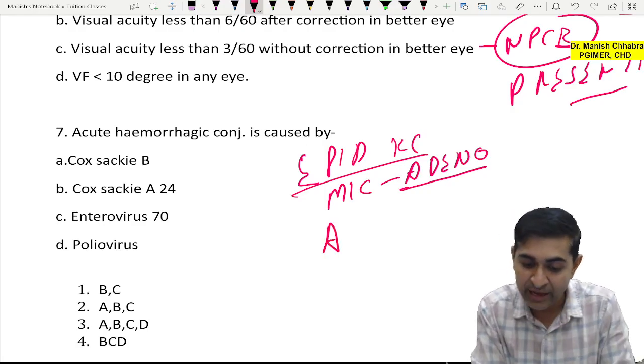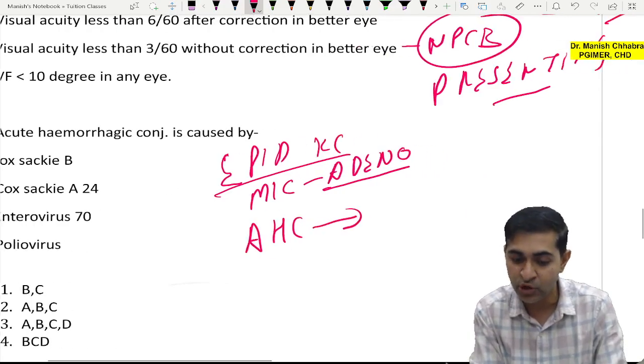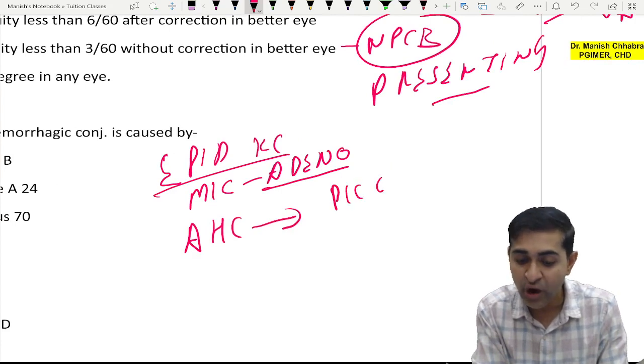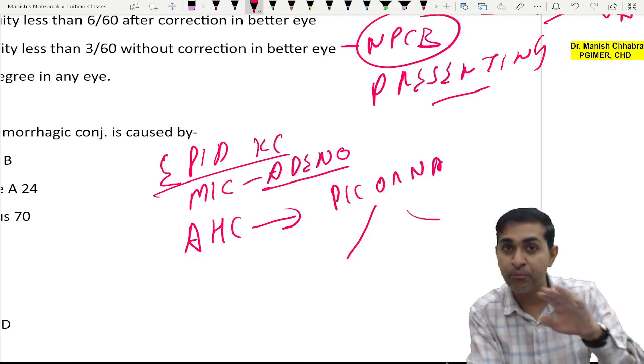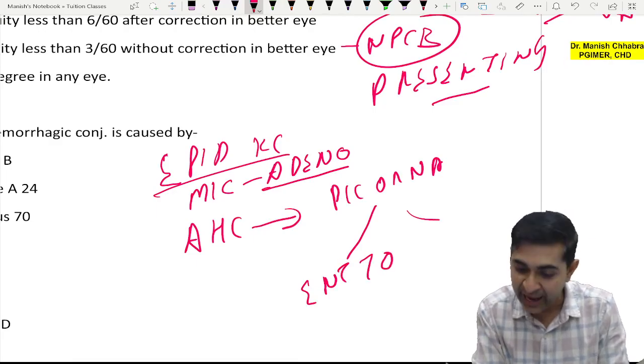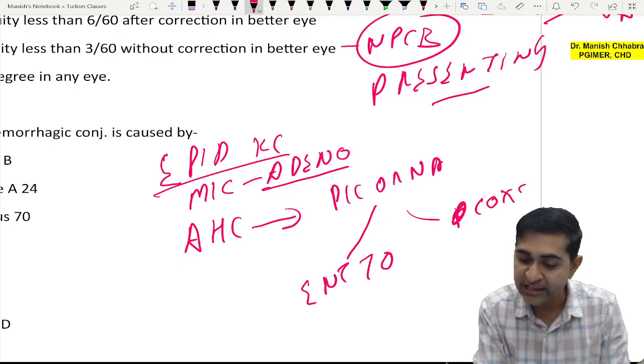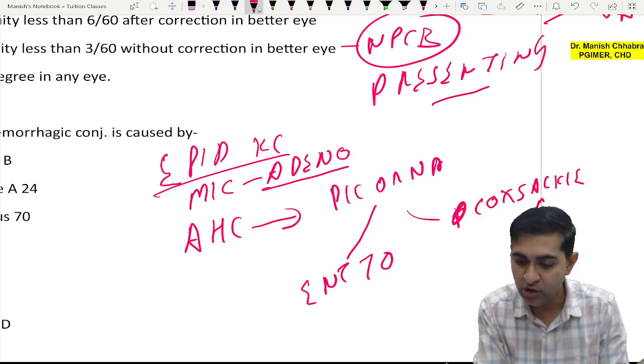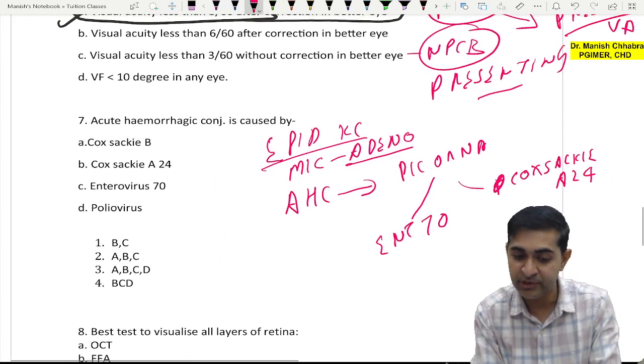But if we talk about acute hemorrhagic conjunctivitis, boys and girls, there is picornavirus. Picornavirus is a broader group under which we have enterovirus 70 and Coxsackie A24. Coxsackie A24, acute hemorrhagic, right?